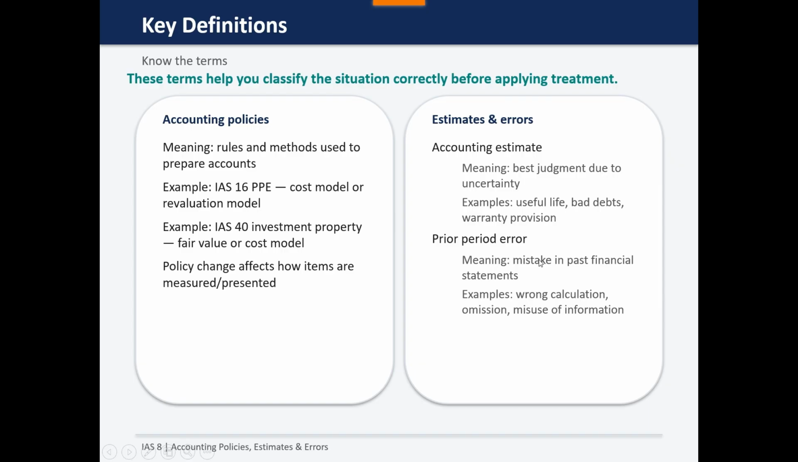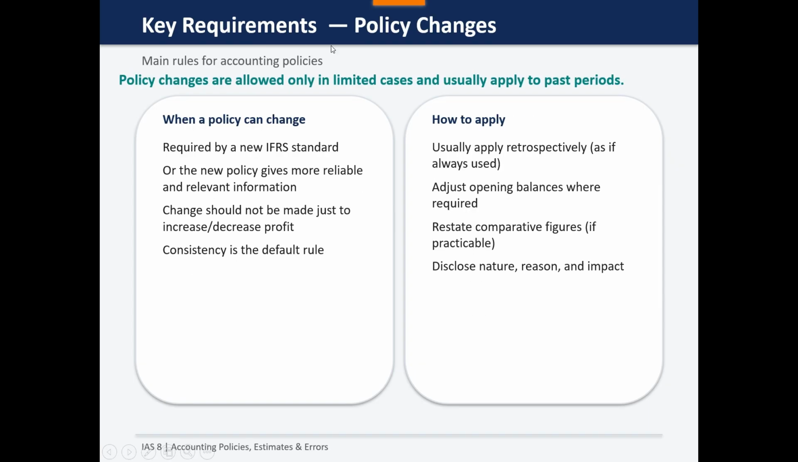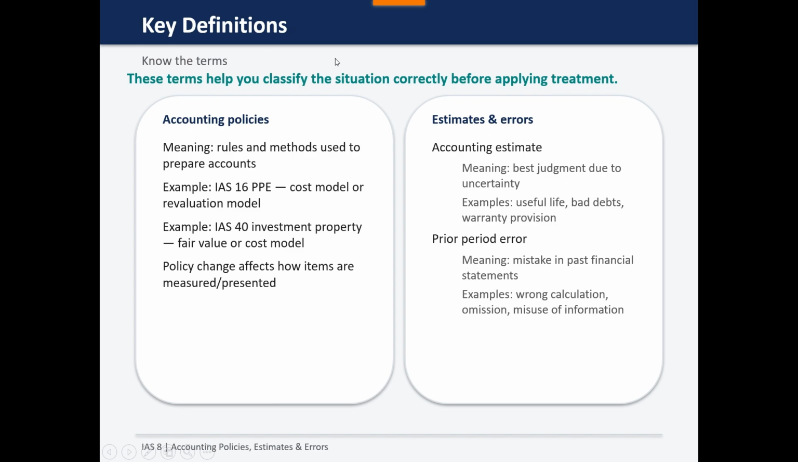Prior period errors are mistakes made in previous financial statements. These mistakes may occur due to wrong calculation, incorrect classification, or misinformation. If reliable information was available at the time and not used correctly, it becomes a prior period error. Key requirements. I hope it's understandable.